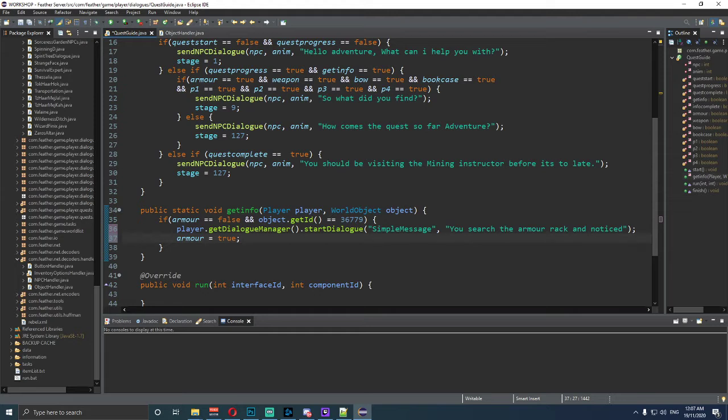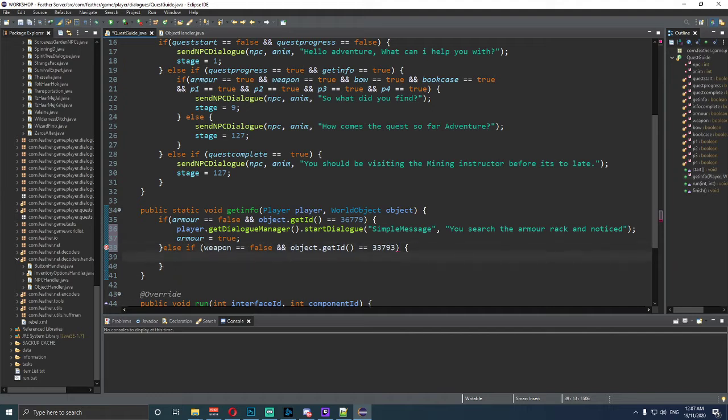Right. Now that that's done, we need to do an else if here. We need to say weapon is equal to false, and object.getID is equal to 33793. Right, open and close on this. And we want to say this thing here, and we want to say weapon is equal to true, right?